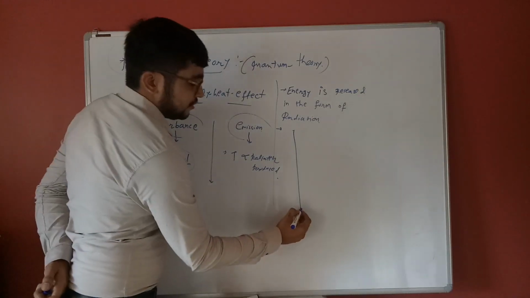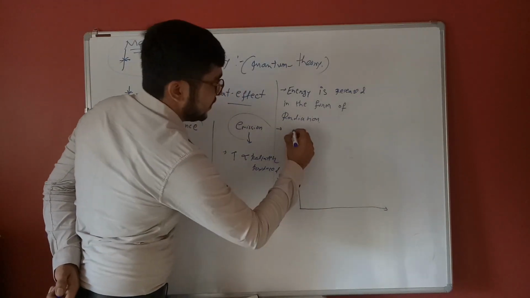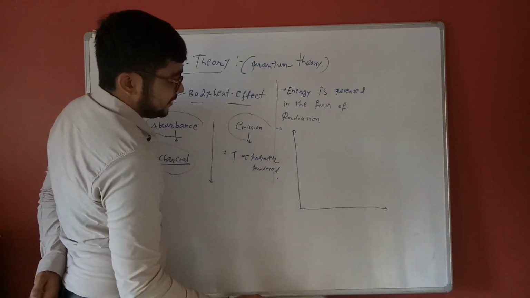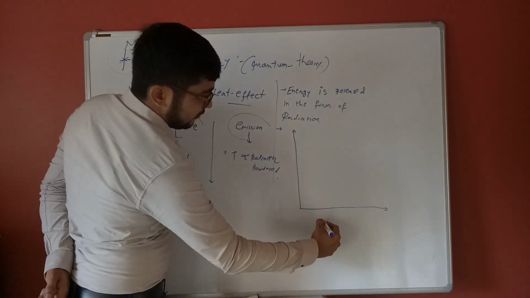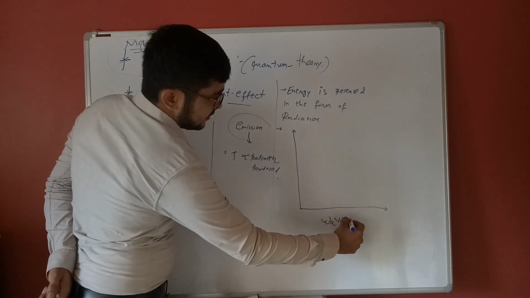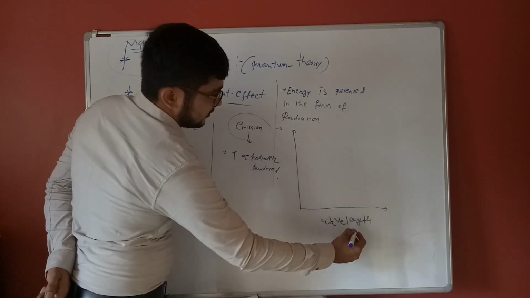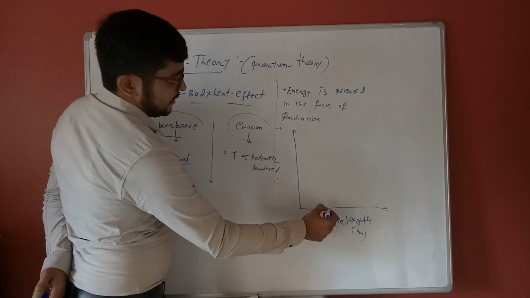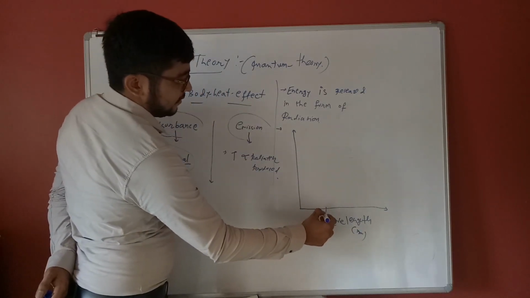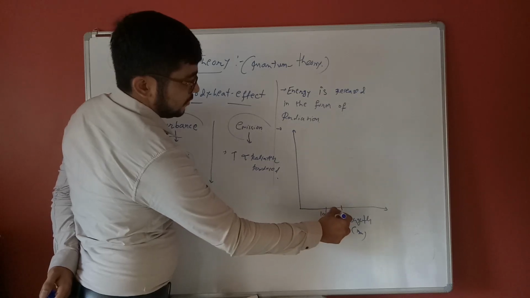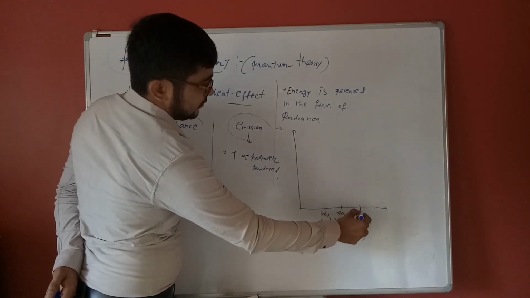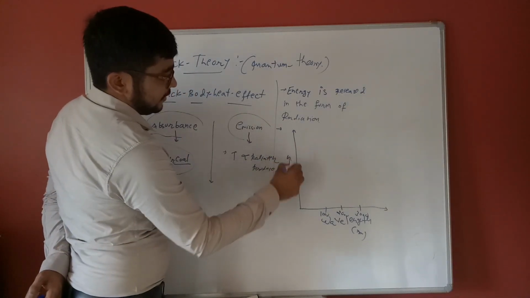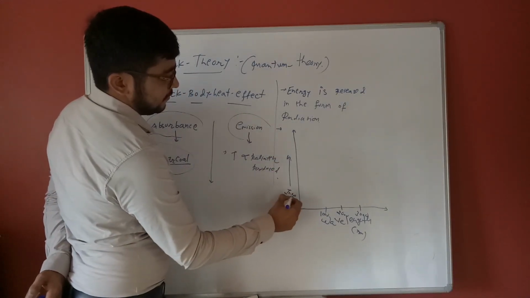The graphical representation of Planck's theory shows intensity versus wavelength. Suppose the wavelength is marked 1,000, 2,000, 3,000 in meters, and this is the intensity scale.